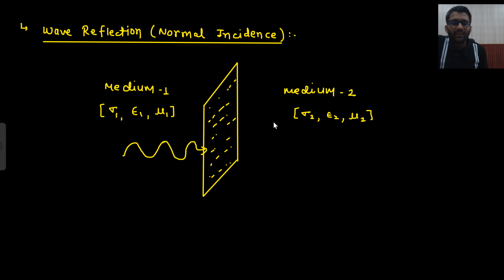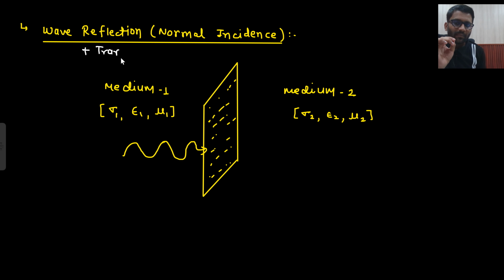Hi everyone. So now let's get back to the EM waves. In the last lecture we studied about boundary condition. There we studied electric field and magnetic field. So now we will come back to the EM wave part. The name of the topic is wave reflection. But along with the reflection there will be transmission as well.